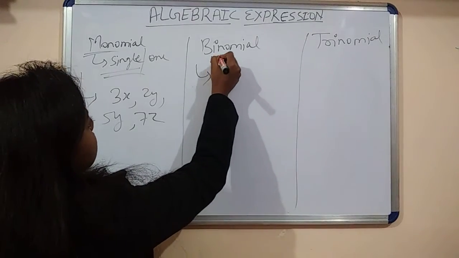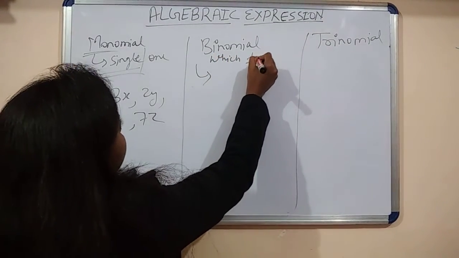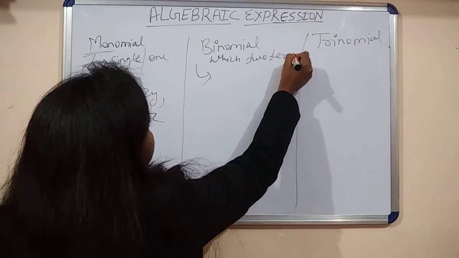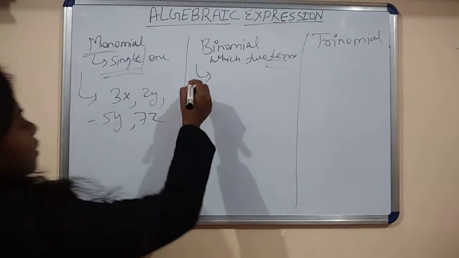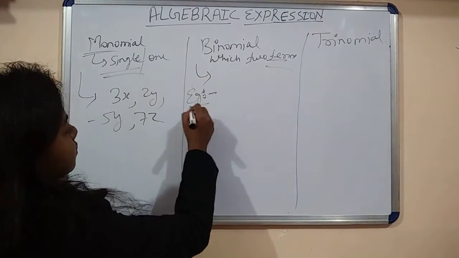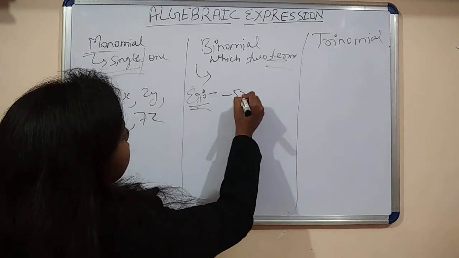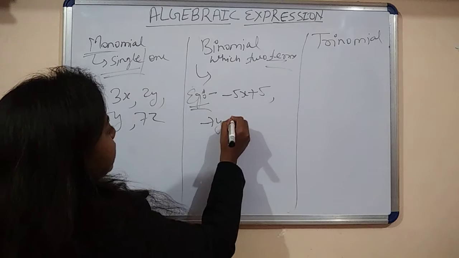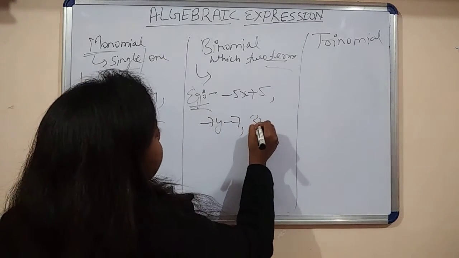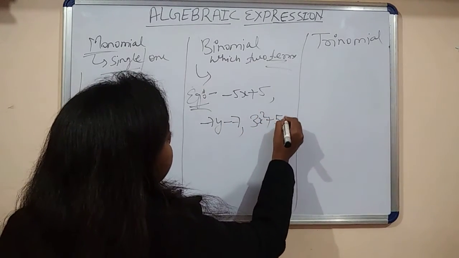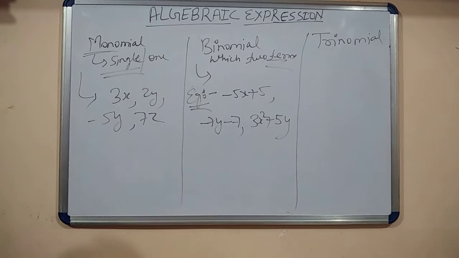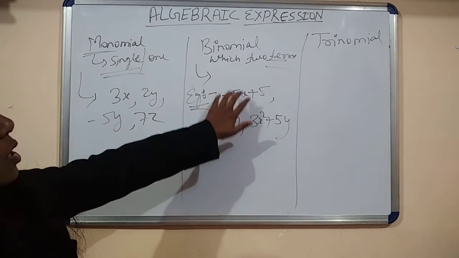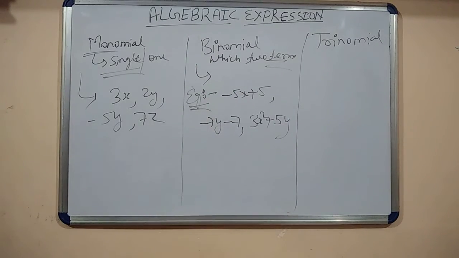Which has two terms. Okay, two terms. Let's take examples: minus 5x plus 5, minus 7y minus 7, 3x square plus 5y, this is called binomial. We have two terms in this expression, then we can call it binomial.